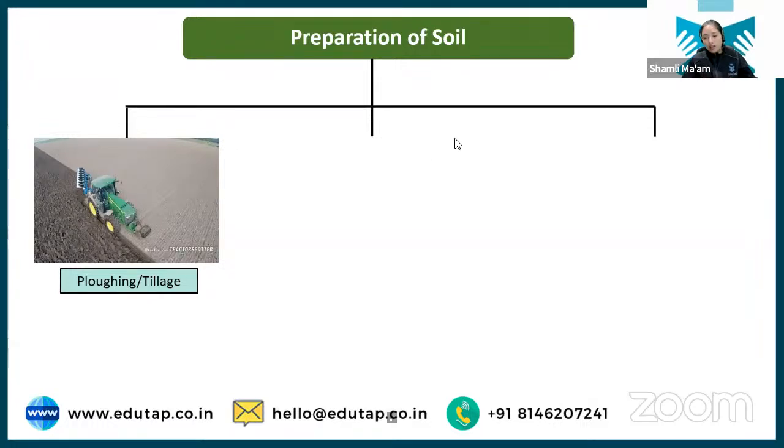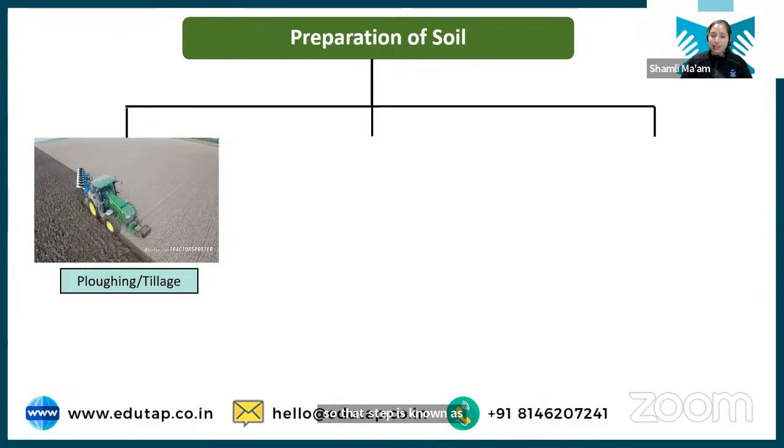We have the first practice, that is plowing and tillage. So I was telling you that whenever we are cultivating any land, we need to break the land. We need to bring the land to a condition where we can sow the seed and the seed can easily germinate. Okay? So that step is known as plowing and tillage.